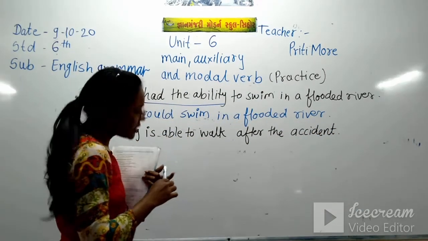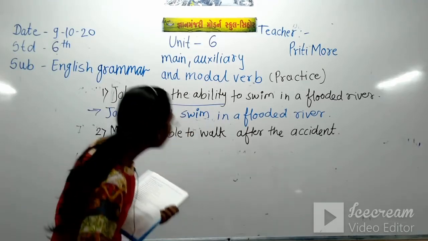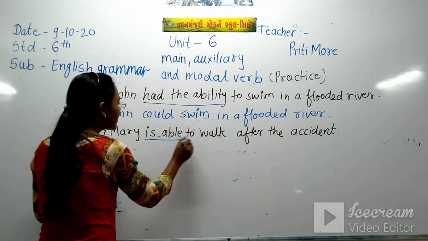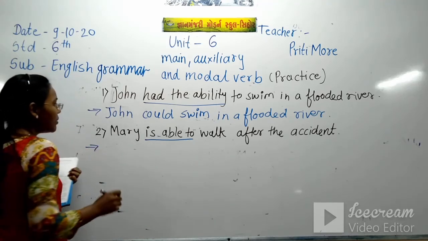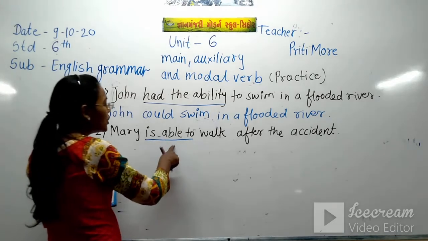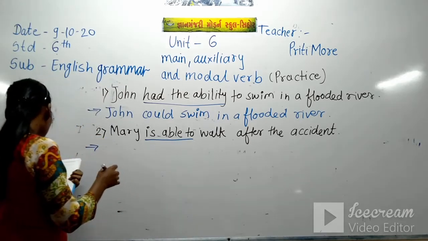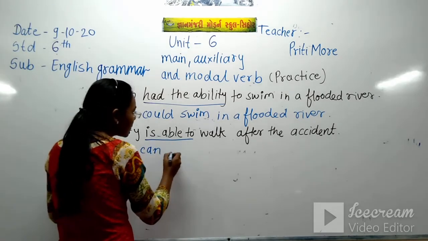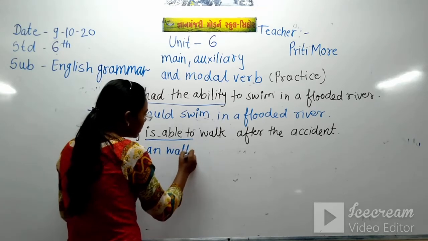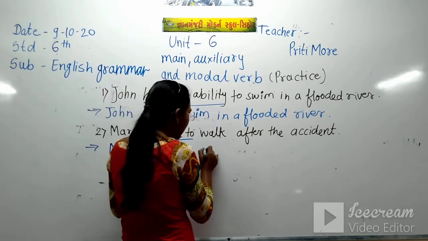Now what is underlined there? The underlined words are is able to. So instead of is able to, here also the ability is shown. So Mary can walk after the accident.